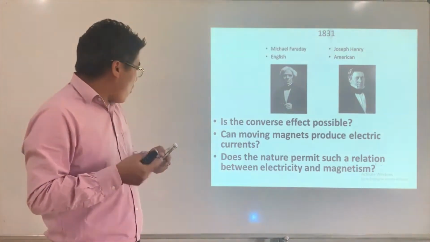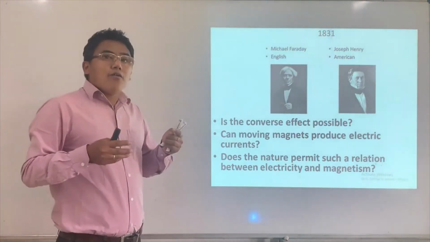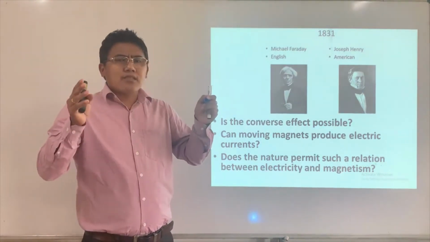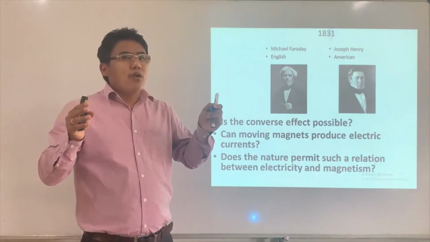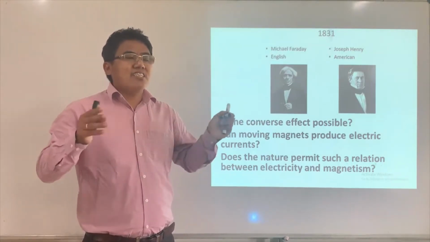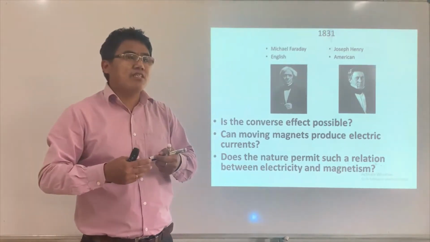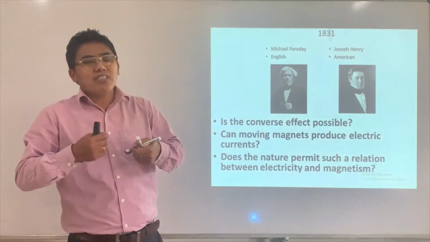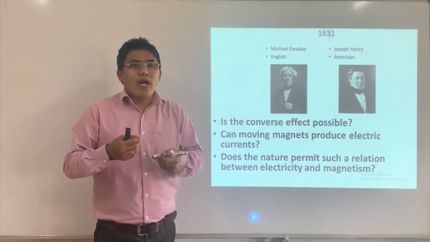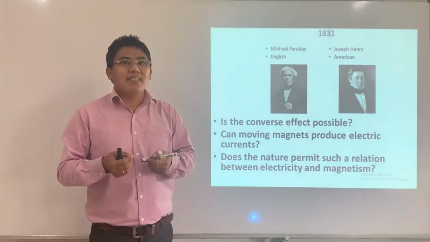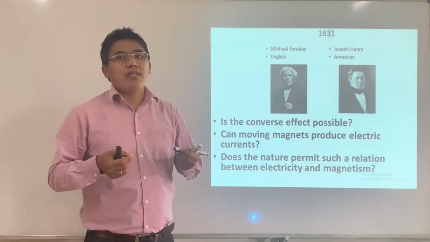All right, we believe that normally in nature the events or phenomena look very symmetric, right? The nature is very symmetric. If moving charge produces a magnetic field, then why not a moving magnet produce electric current in a coil or in a circuit?